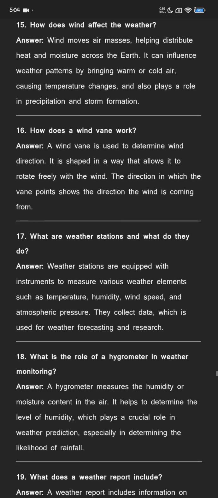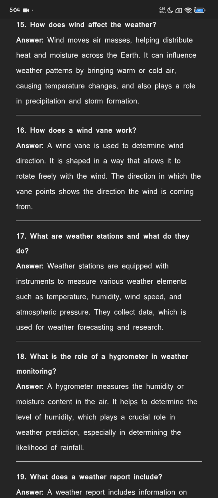How does a wind vane work? A wind vane is used to determine wind direction. It is shaped in a way that allows it to rotate freely with the wind. The direction in which the vane points shows the direction the wind is coming from.